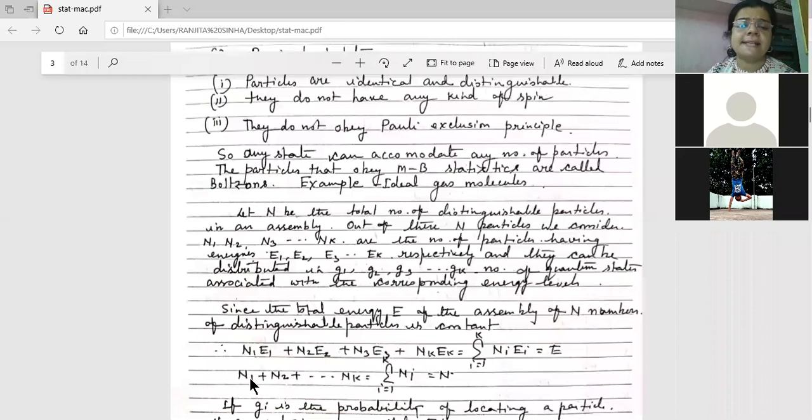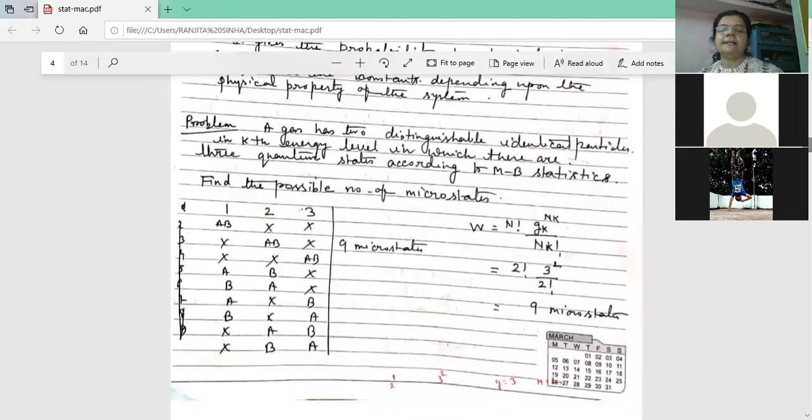And if we take the sum, n1 plus n2 plus nk is the total number of particles. Now here, in this problem, the total number of particles is n and nk, just like n1. But here no other state is possible, because only n1 number of particles, that is, the kth energy level, is there. So n equals n1 plus n2 plus n3 plus n4, in this way.